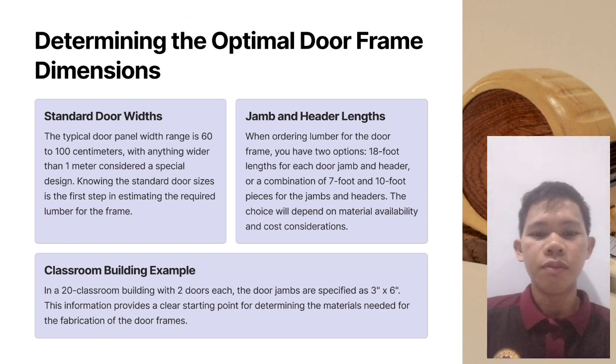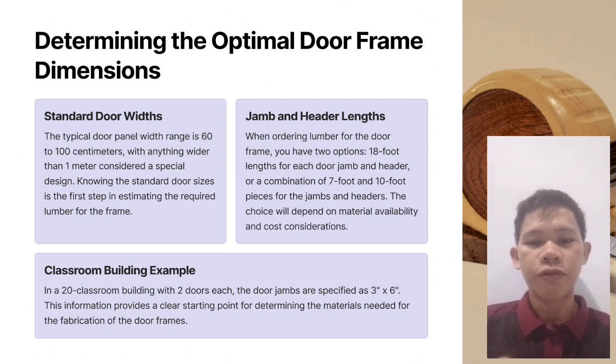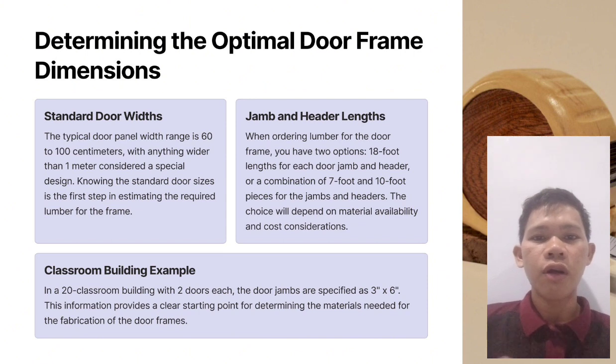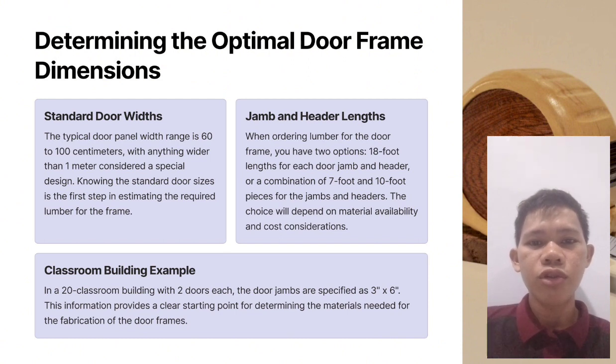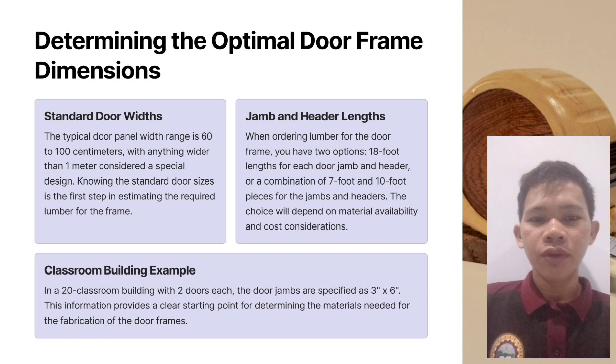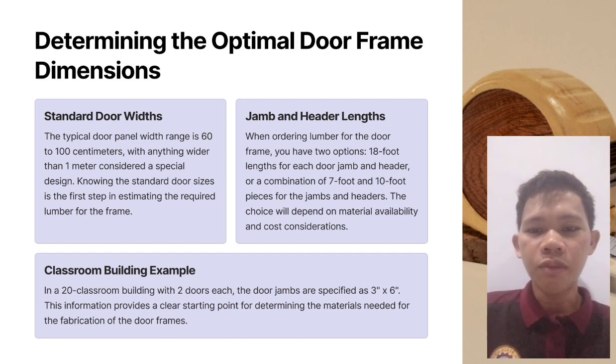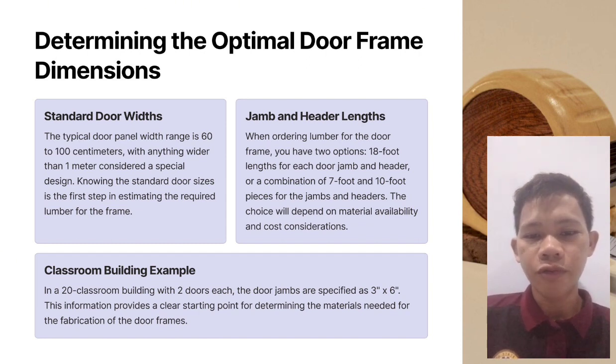My topic is all about door frame and window frame. So, determining the optimal door frame dimensions. Standard door widths. The typical door panel width range is 60 to 100 centimeters, with anything wider than 1 meter considered a special design. Knowing the standard door sizes is the first step in estimating the required lumber for the frame. Jamb and header lengths when ordering lumber for the door frame.